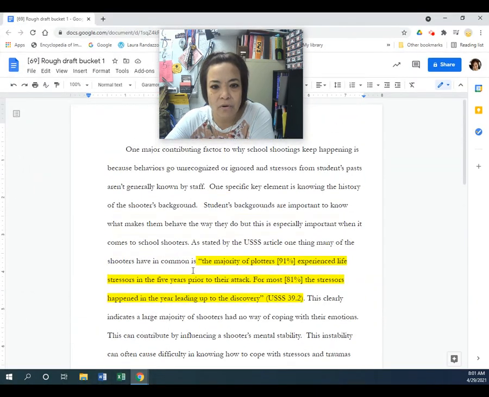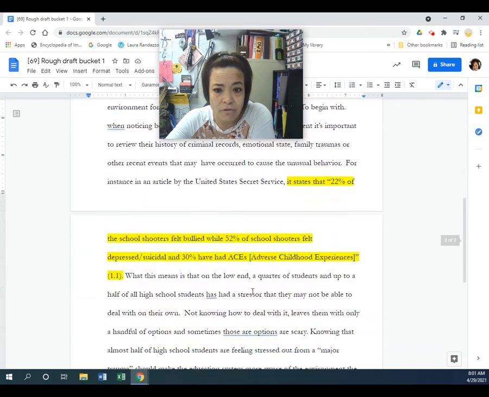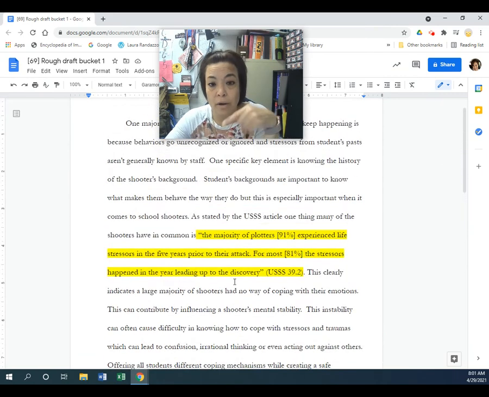which is your first bucket. Okay, I have not gone through and spell checked this. I haven't gone through and checked my citations. I haven't checked anything. The only thing I've done is highlighted my resources, my evidence, so that when I go back and look at it, I can find it.